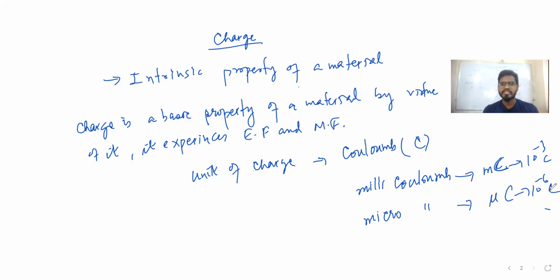So charge is a basic property of a material, by virtue of which it experiences electric field as well as magnetic field. The unit of charge is coulomb, millicoulomb and microcoulomb. Fine. Now guys, charge is denoted by capital Q, right? Now we are going to see types of charges.